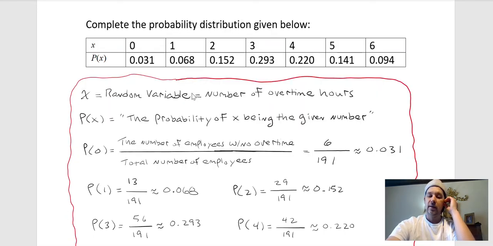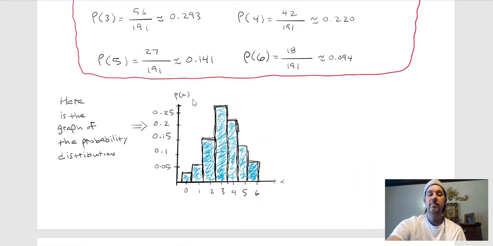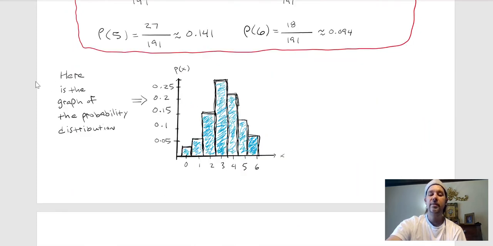Now another thing that we might do is, in math we often like graphs because they convey a lot of information, and even among mathematicians and scientists, they are visual, and they can understand things better if they see it in a graph or a picture of some kind. So we might graph the probability distribution.